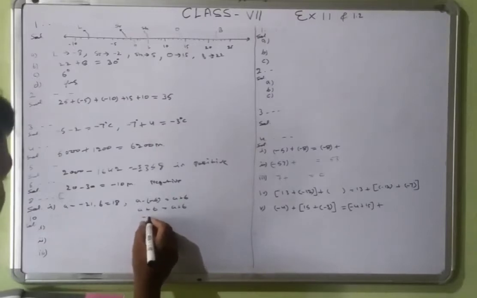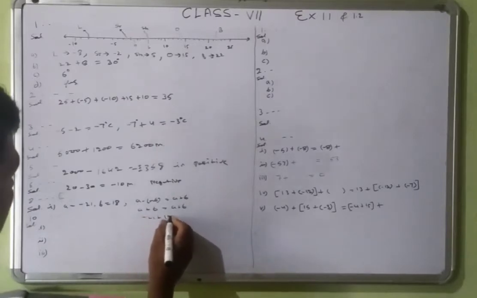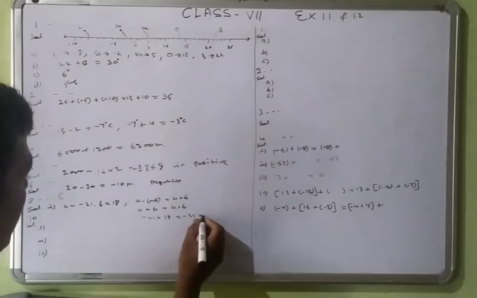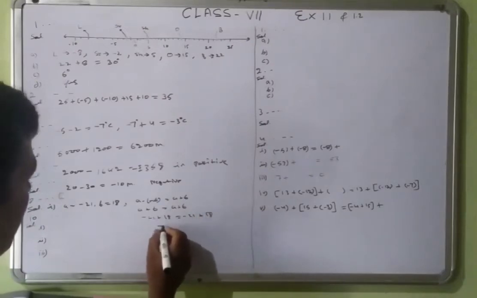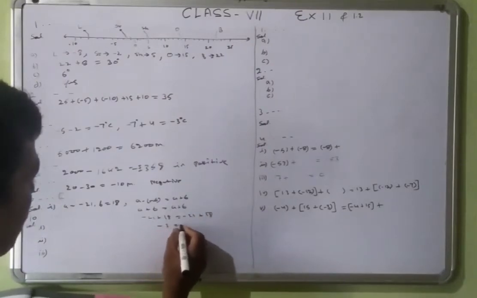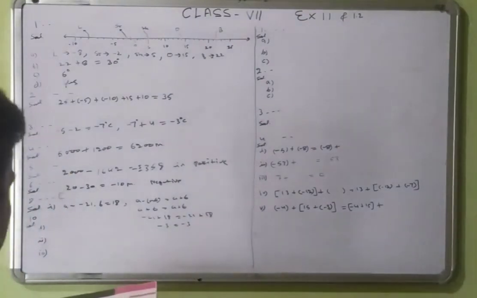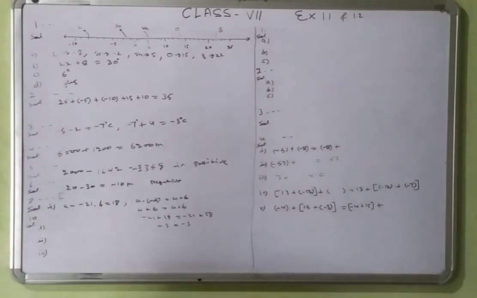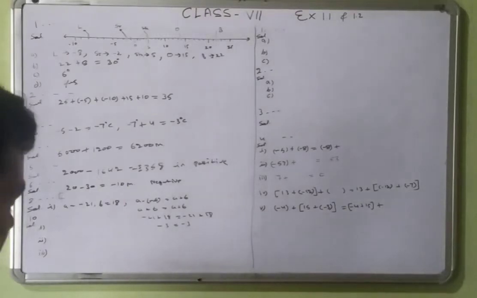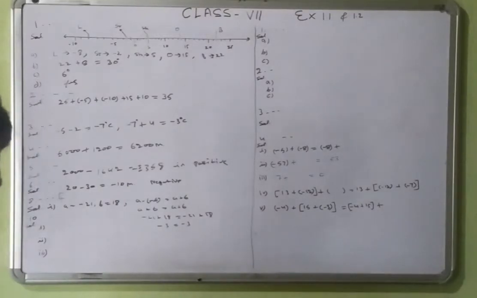Same, that minus 21 plus 18 is equal to minus 21 plus 18. So that will be minus 3 is equal to minus 3. And the other part you will do at home. Ninth question, you will use the sign. Which number is greater? If the first number is greater, then the first sign will be used. If the second number is greater, then the second sign will be used. If both are equal, then you will apply the is-equal-to sign.